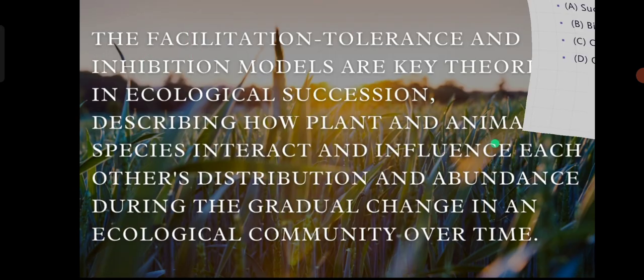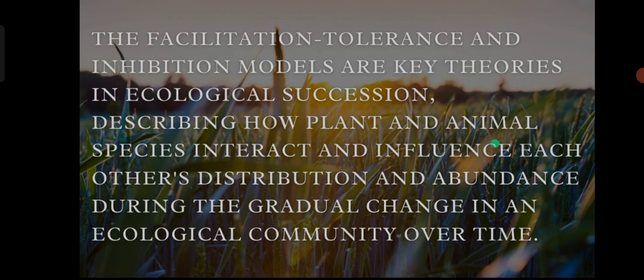So, the facilitation, tolerance and inhibition models are two theories that explain the process of ecological succession, which is a gradual change in an ecological community over time. These models describe how different plant and animal species interact and influence each other's distribution and abundance during the course of succession. Now, the facilitation tolerance model.